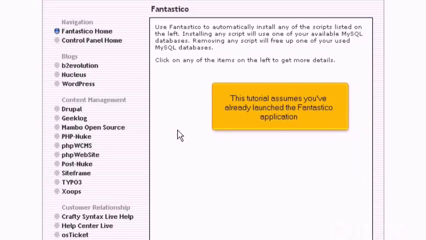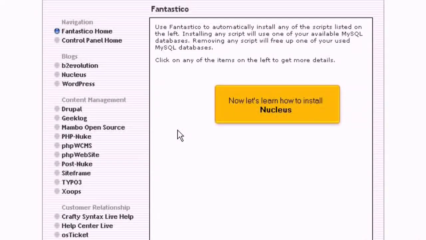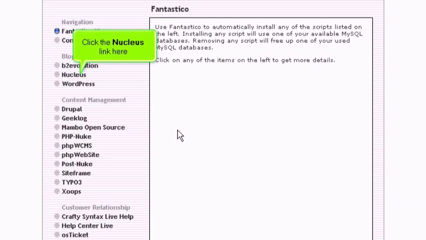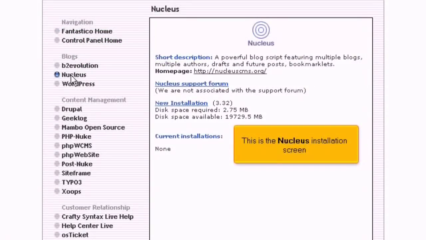This tutorial assumes you've already launched the Fantastico application. Now let's learn how to install Nucleus. Click the Nucleus link here. This is the Nucleus installation screen.